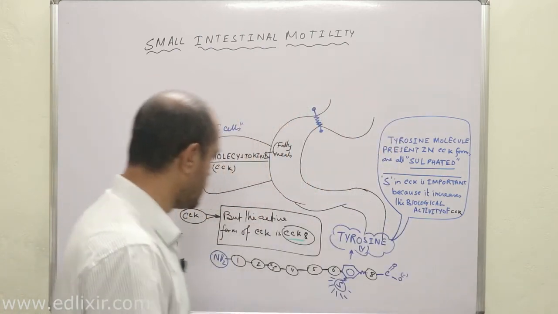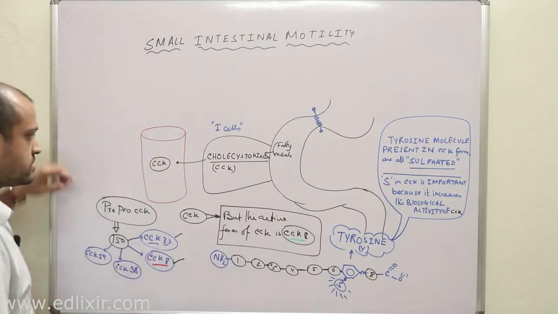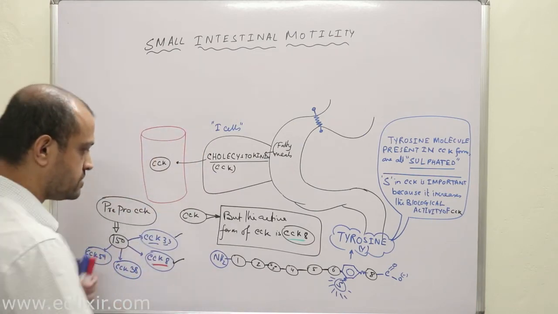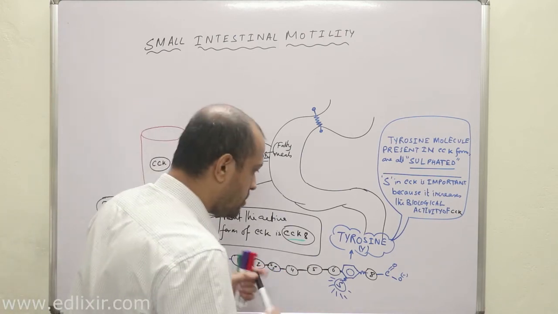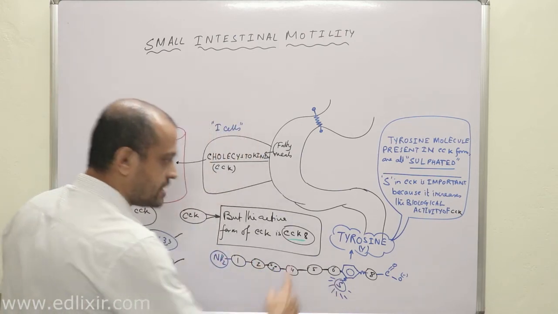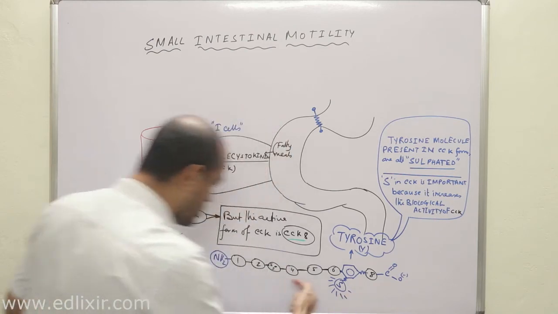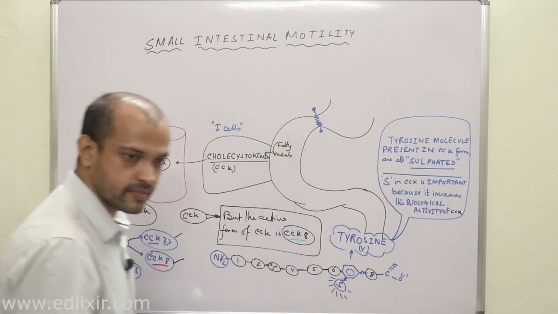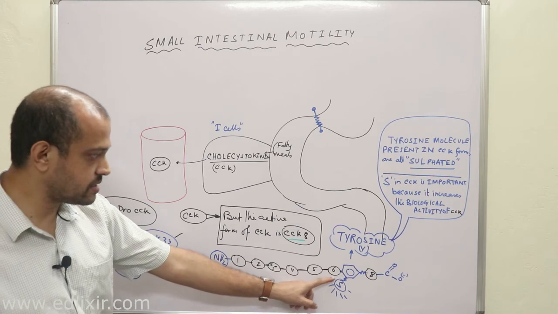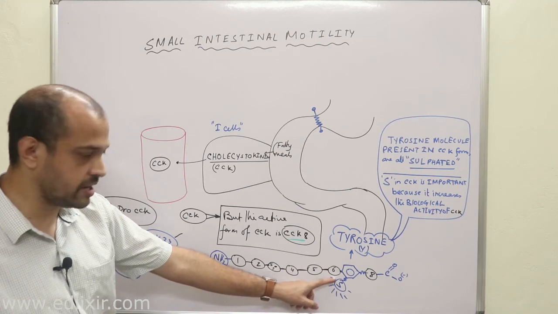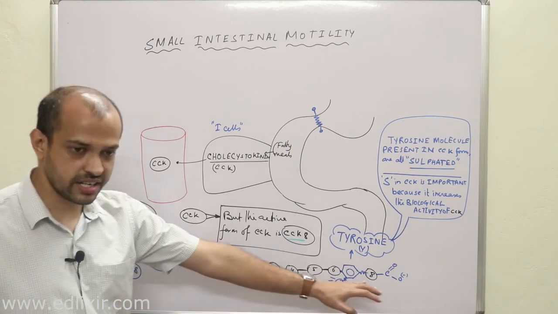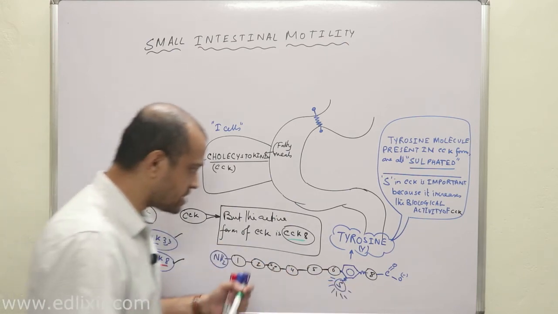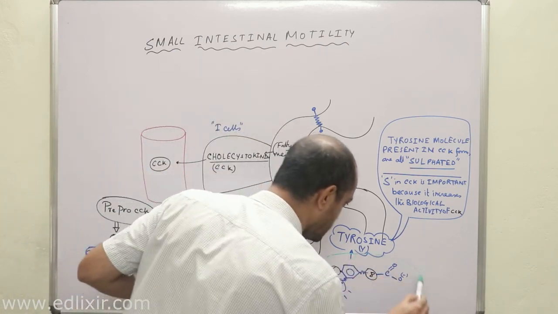Okay? Now listen. Now the very important point you need to understand here is this: the functional part, this tyrosine, is present in the carboxyl end or near to the amino end. The functional tyrosine is present in the carboxyl terminal. That means this carboxyl terminal is therefore called the functional terminal.